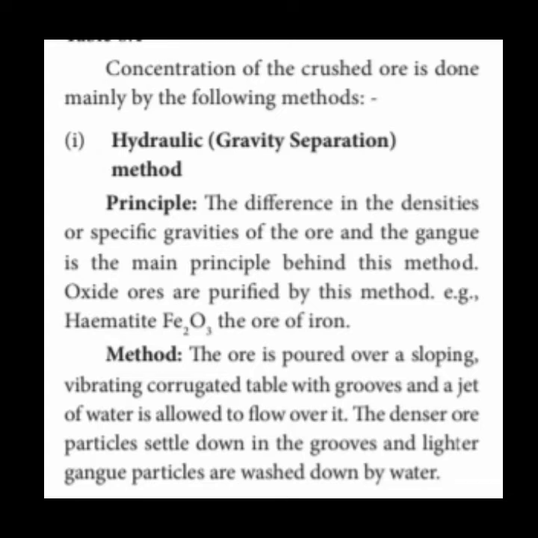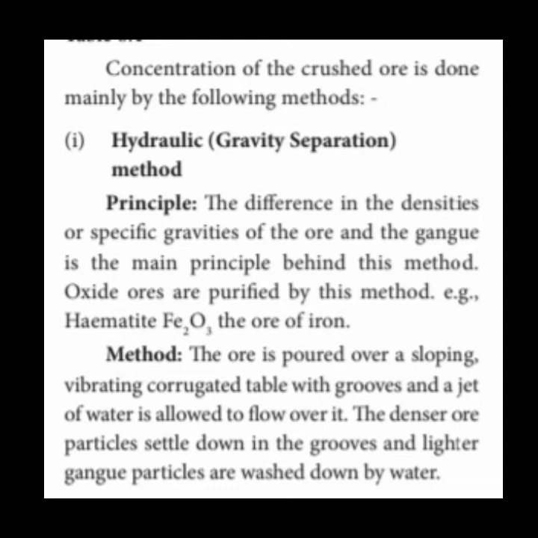So once again, the method: when we pour the concentrated ore on a sloping table, it is vibrated, this corrugated table with the grooves. After vibrating, the denser ore particles settle down in the groove, but the lighter particles are washed away with the water. So this is one method of hydraulic washing.